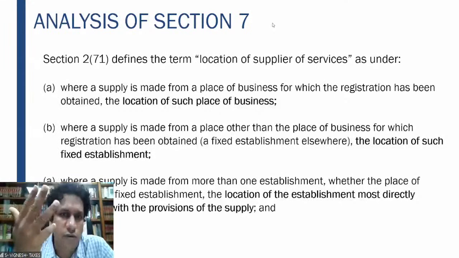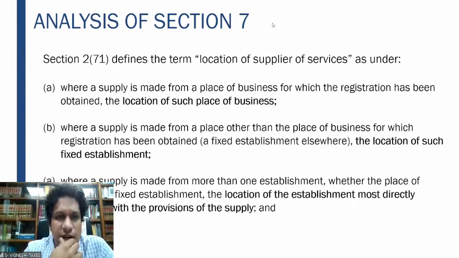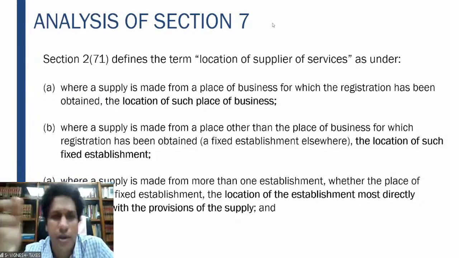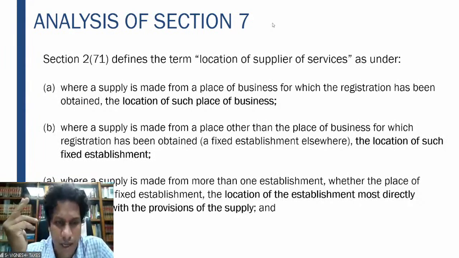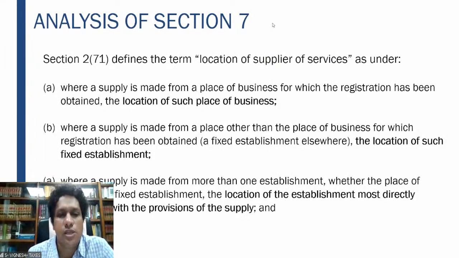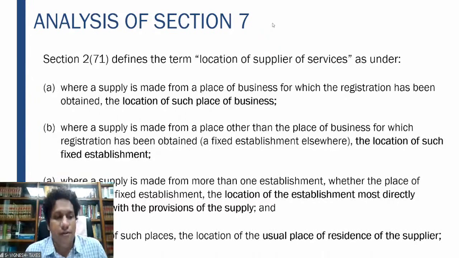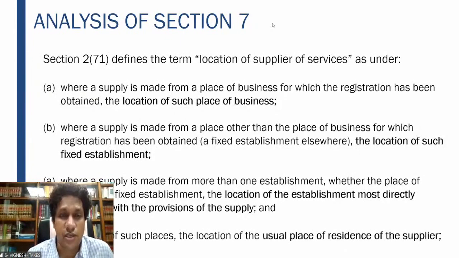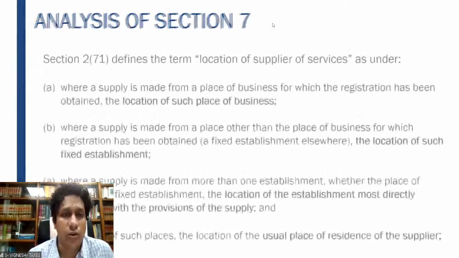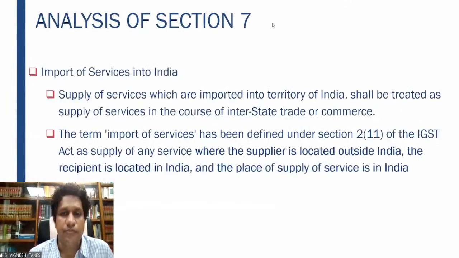So if I have 3 branches within one state, I have a GST registration in one branch, in one head office. In the other 2 branches, I'm sitting there and providing the service. So therefore, that establishment is directly connected to the provision of supply. So in that particular situation also, whichever is the exact location, that is considered the location of supplier, and where no such information is available, in the absence of such places, the usual place of residence of the supplier is to be considered as the location of supplier of service.